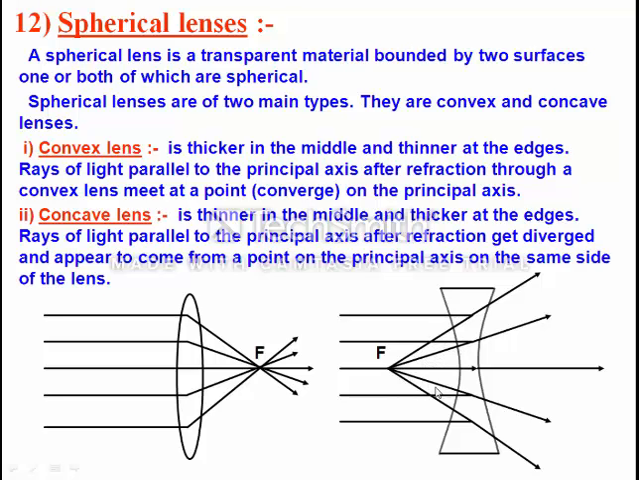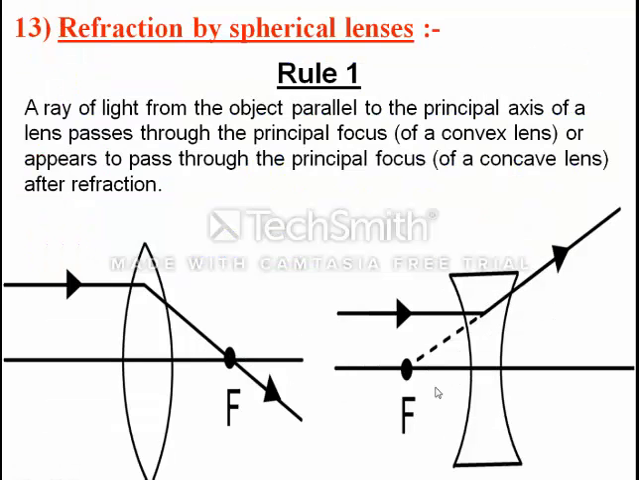So a ray of light from the object parallel to the principal axis of a lens, after refraction, in the case of a convex lens passes through the focus, and in the case of a concave lens seems to pass through the focus. So this is rule number 1. I think it is clear to all of you.